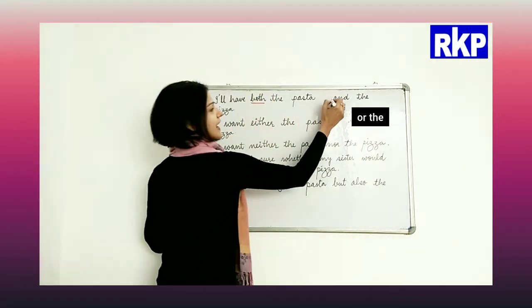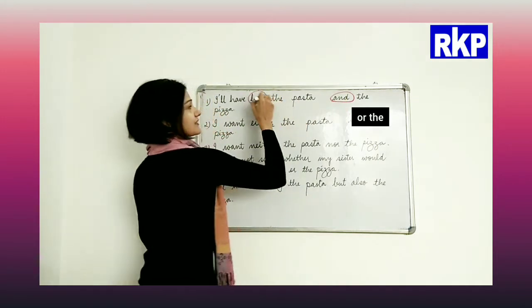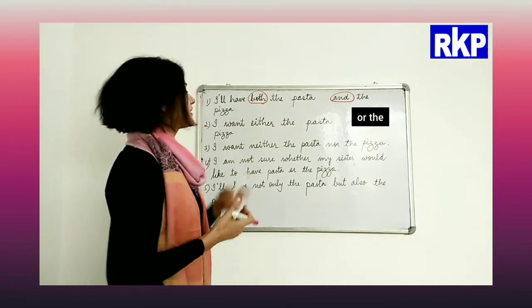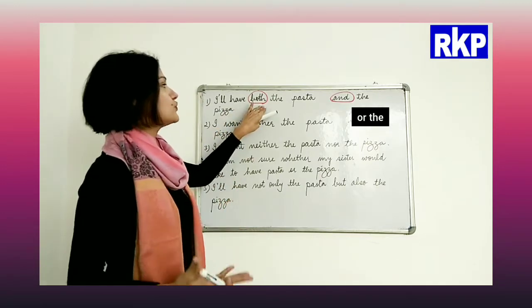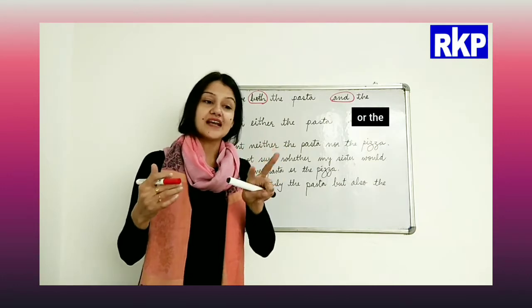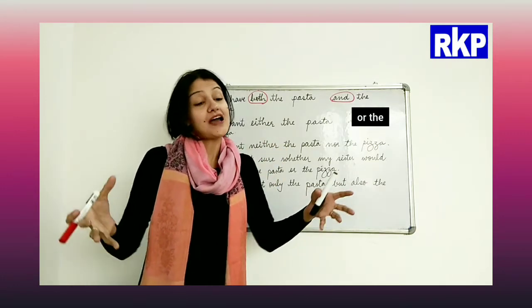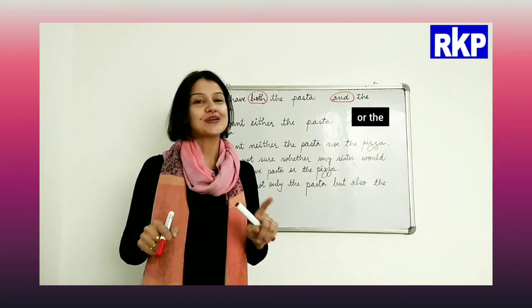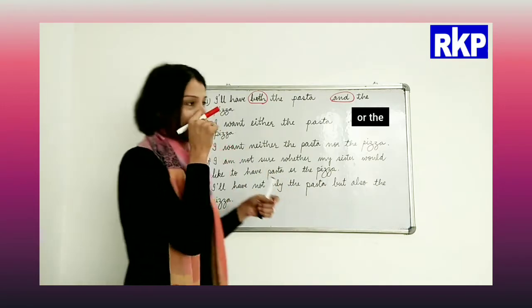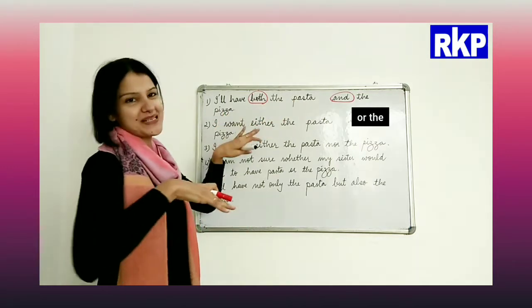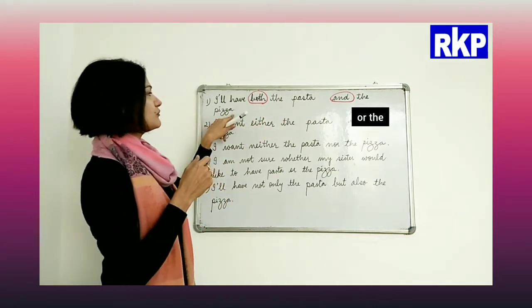both and, these are the correlative conjunctions, and we already know that whenever we use both and together, that means there are two options and I want to go for both the options, not only one out of the two, right? So I will have both the pasta and the pizza. Now one more thing here.